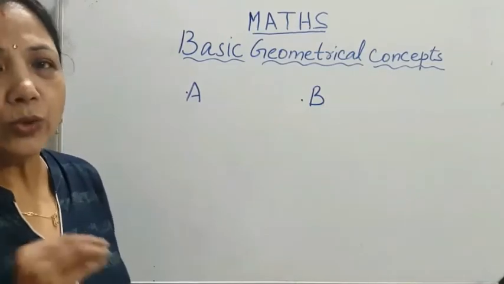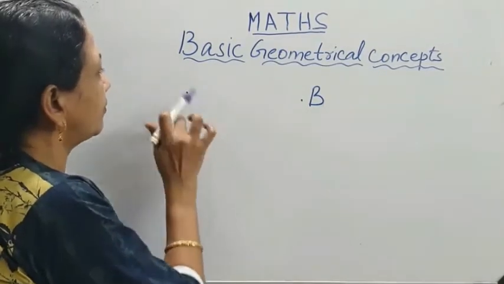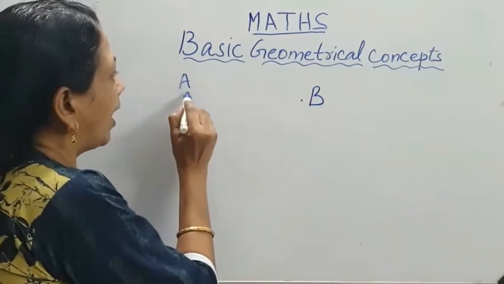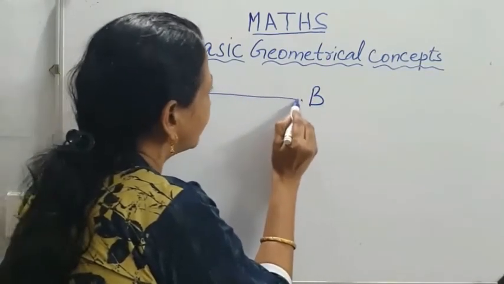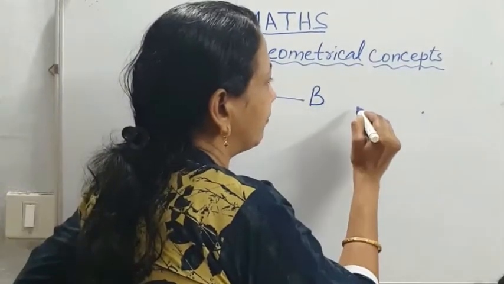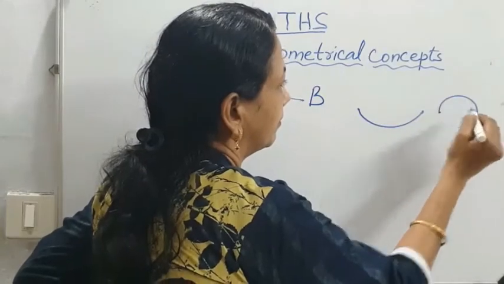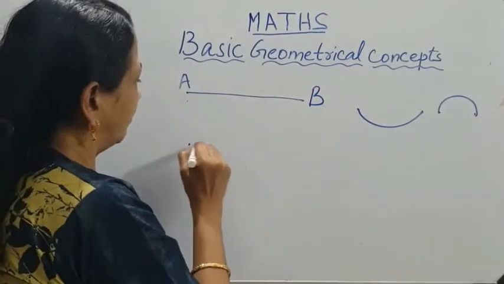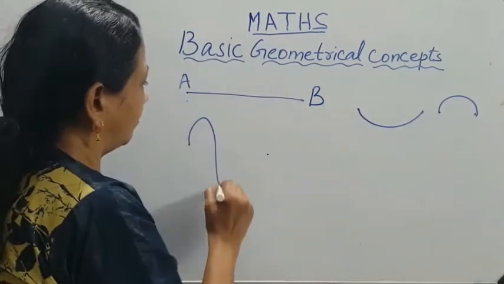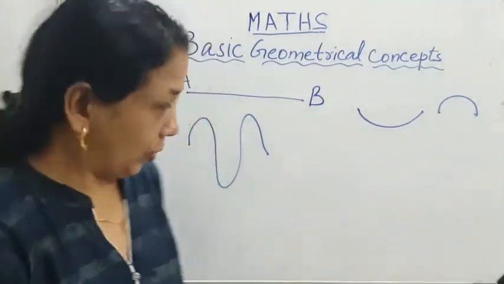Now next, 2 points. These 2 points are joining. Any way we can join 2 points.